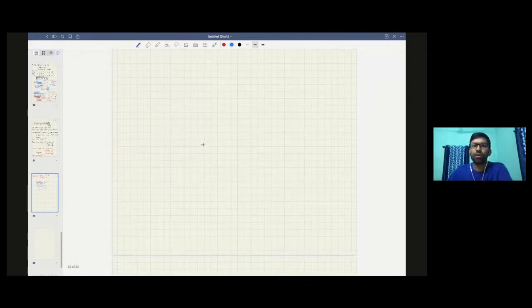The problem is random walk from the March 21 CodeChef long challenge. What is this problem about?